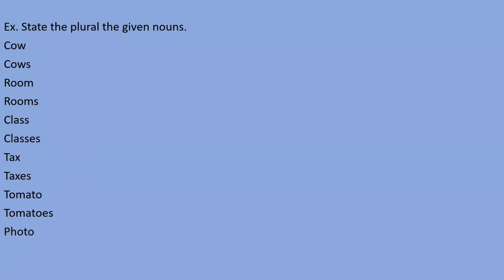If I say photo, what is the plural form of photo? Ishika, please tell me. Sir, photos. Very good. We need to add only S. Some words end with the letter O, despite it, we have to add S to make that noun singular to plural. Yes, very good, right answer.